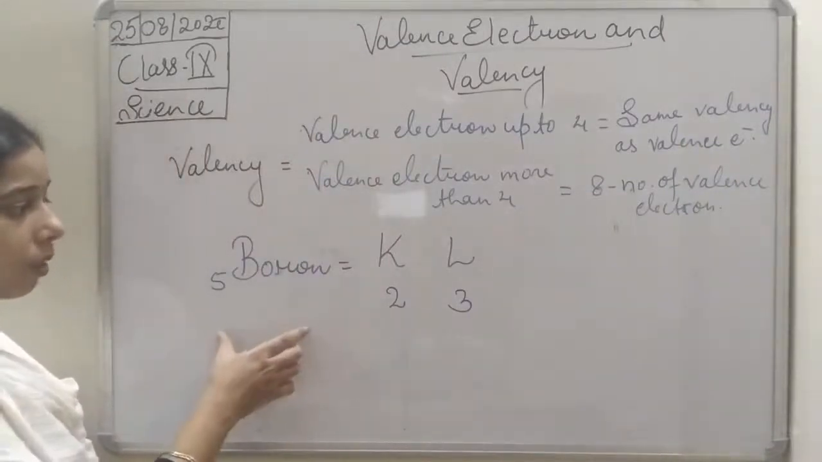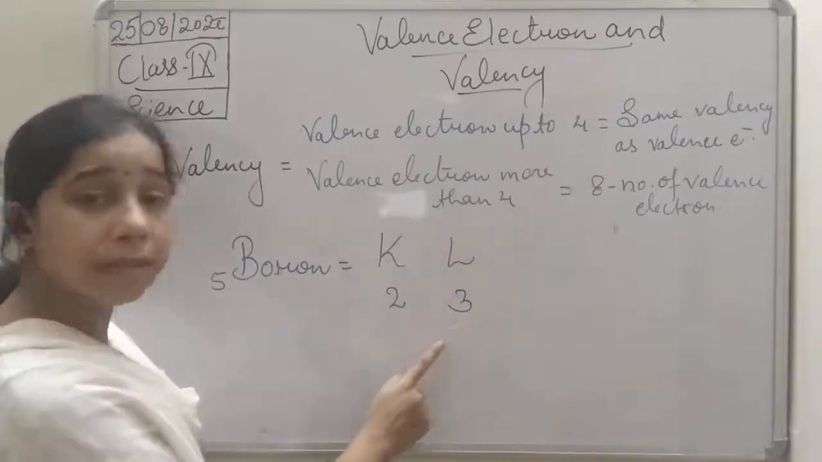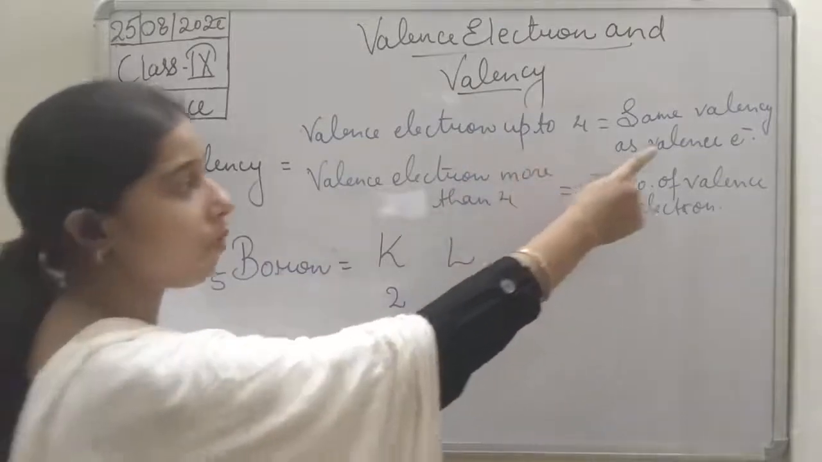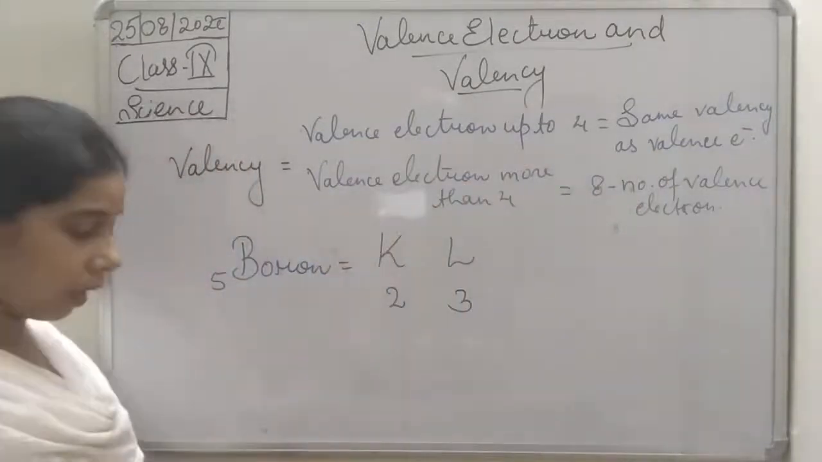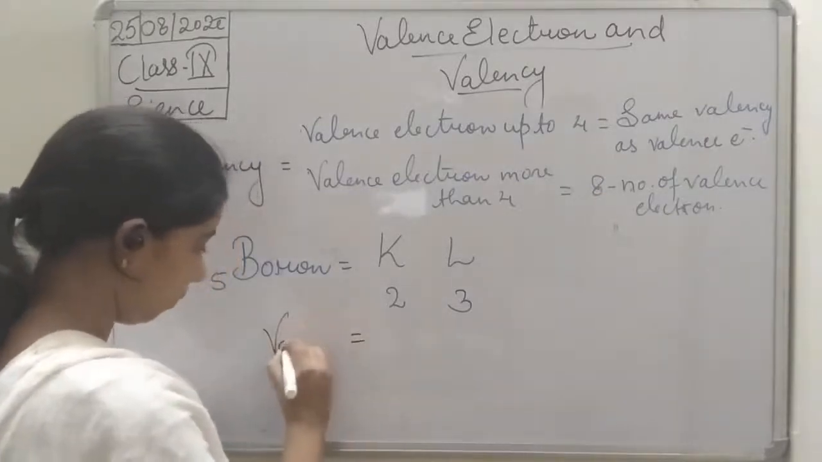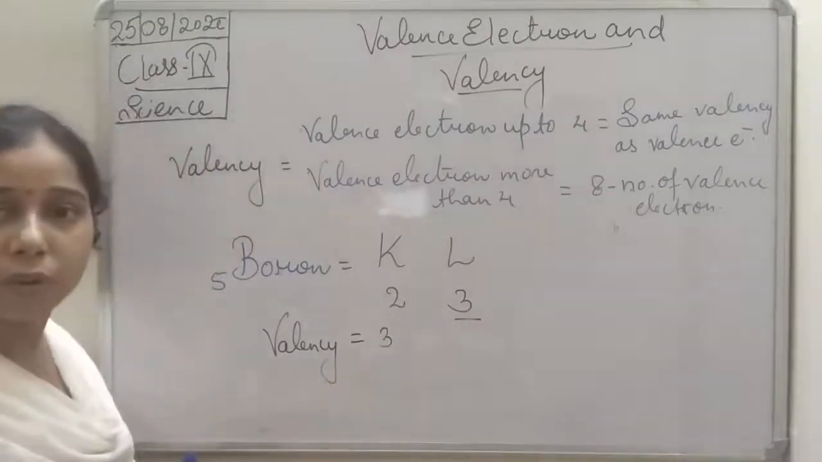So you see here, students, in the case of boron, the configuration is 2 and 3. So the valence electrons are 3, which means it comes under up to 4. So the valency will be 3. We can say that the valency of boron is 3, since the valence electrons are 3.